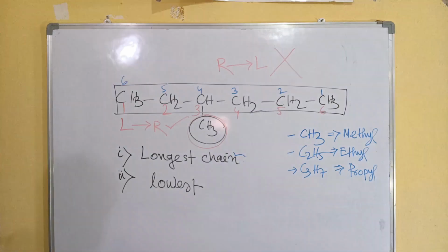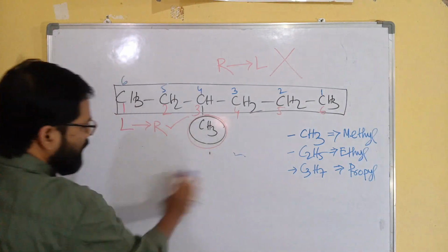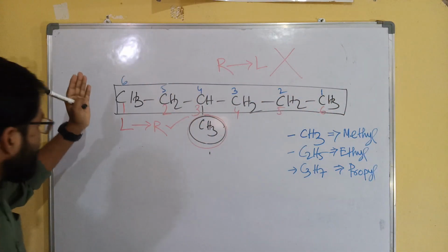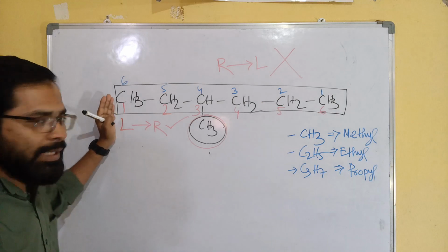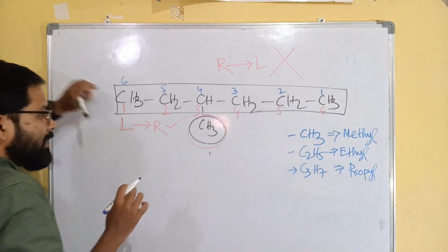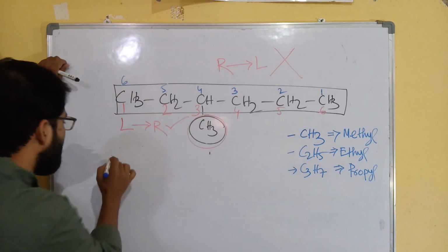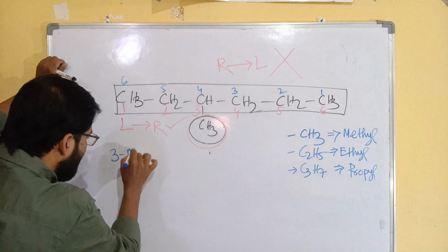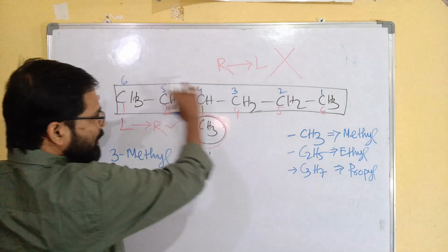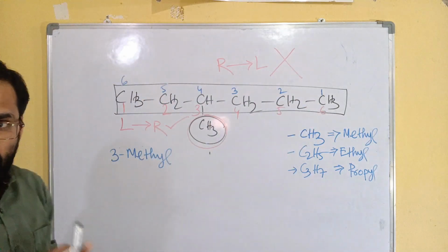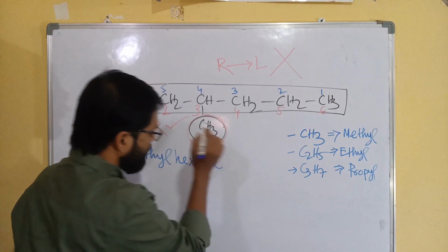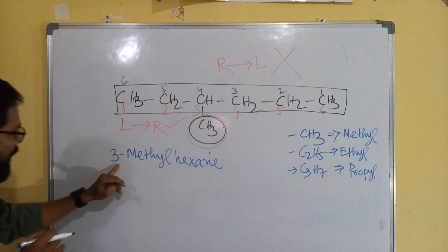Now we have to write the name here. So first thing, this is the longest chain. Second, the numbering should start from the left side. So third carbon methyl, you have to mention the number, which position: third. So 3-methyl, then total 6 carbon, root word hex, hexane.